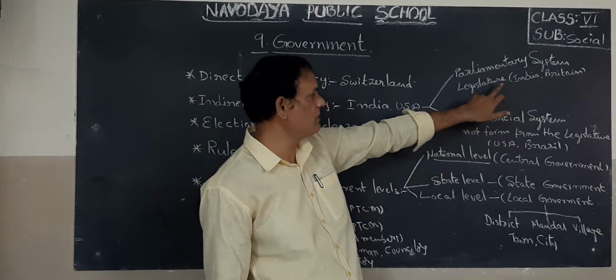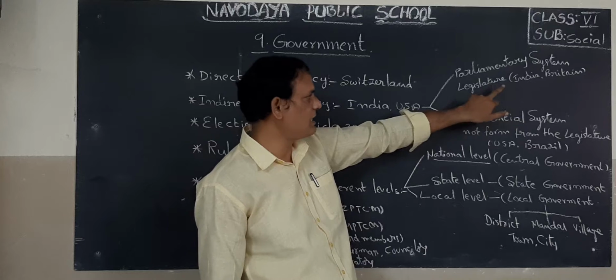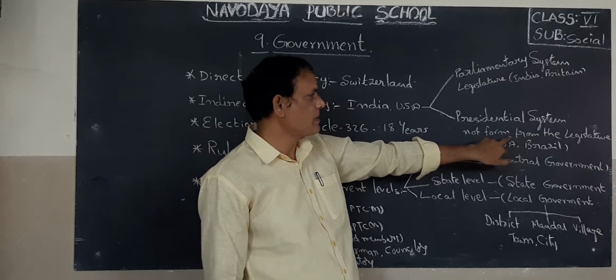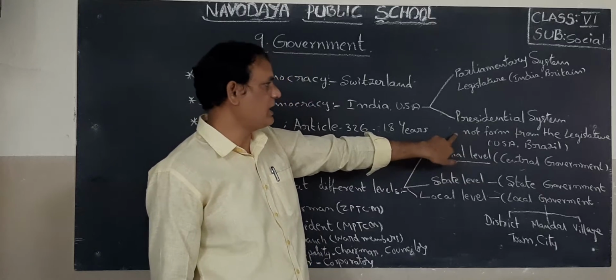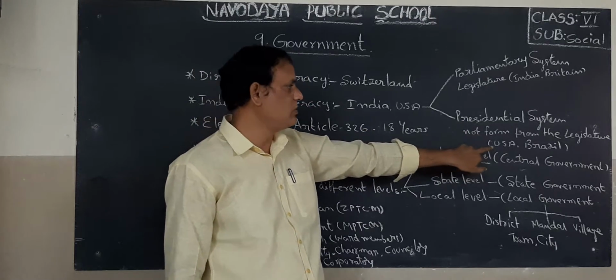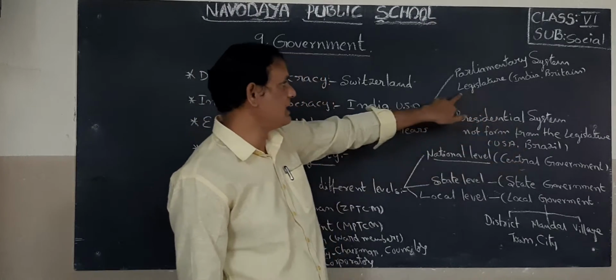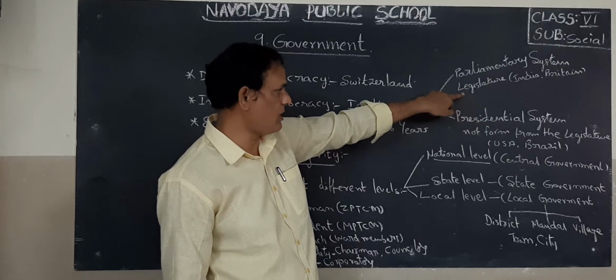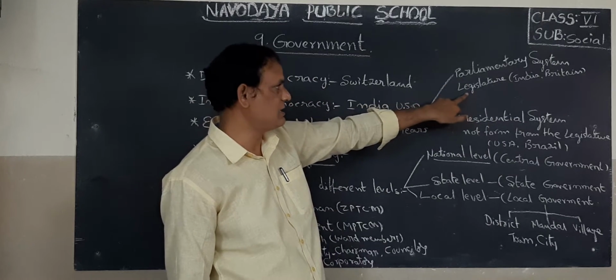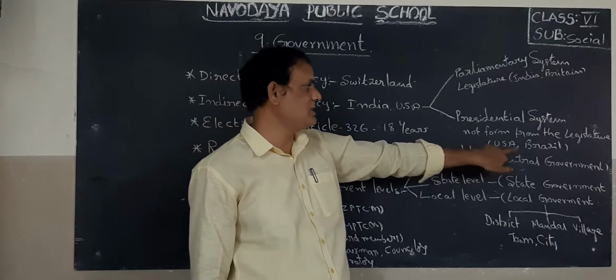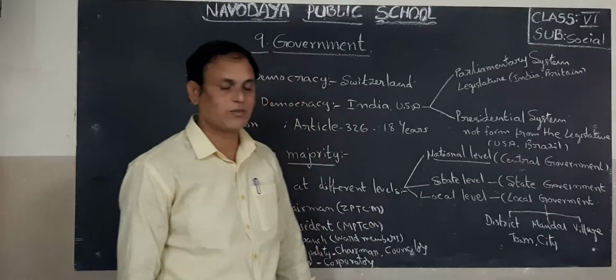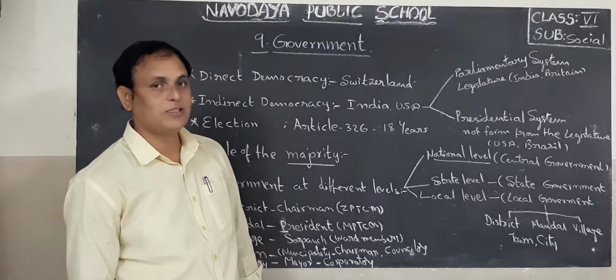In the parliamentary system the executive is formed from the legislature. Here it is not. For example, USA and Brazil.